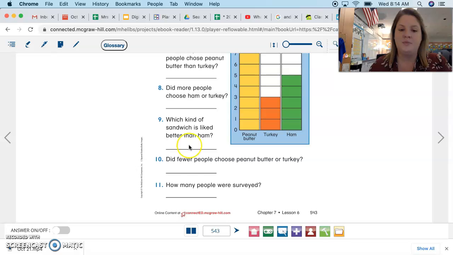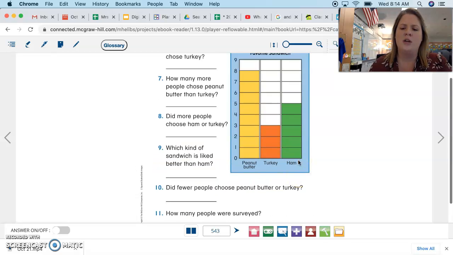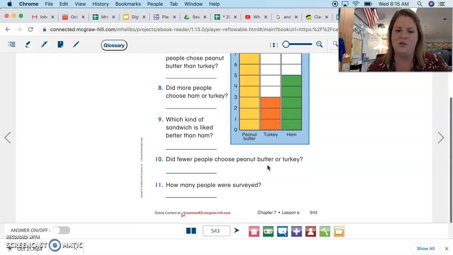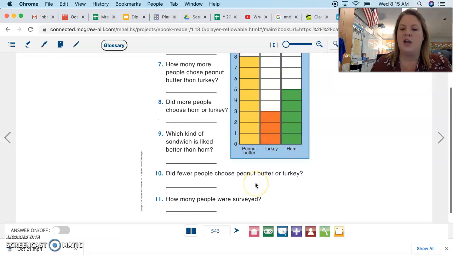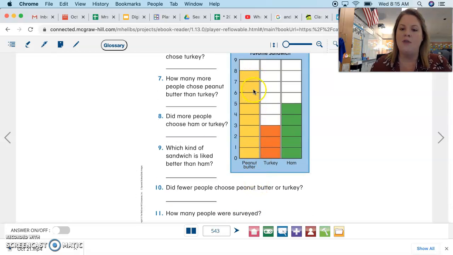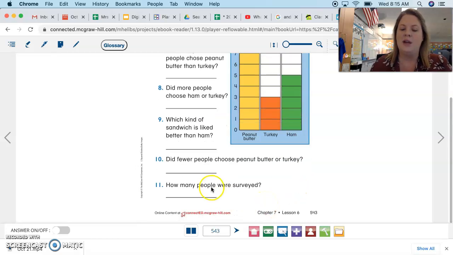Then it says, did fewer people choose peanut butter or turkey? So here's peanut butter, here's turkey. Which one has a fewer amount of votes? You're going to write your answer on number 10 on the line. Is it peanut butter or turkey that has a smaller amount of votes? And then number 11 says how many people were surveyed. So you're going to count all of the squares that are colored, and you're going to put that big number on the line for number 11, okay?